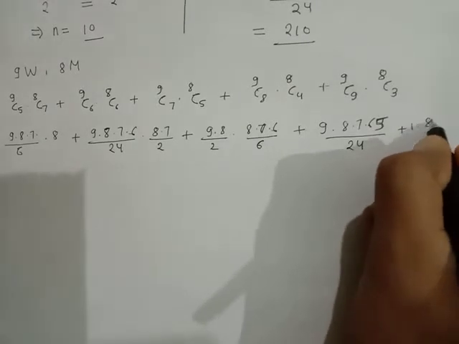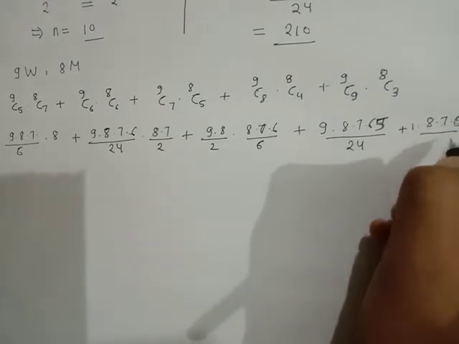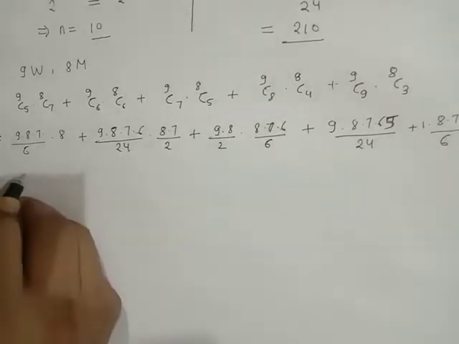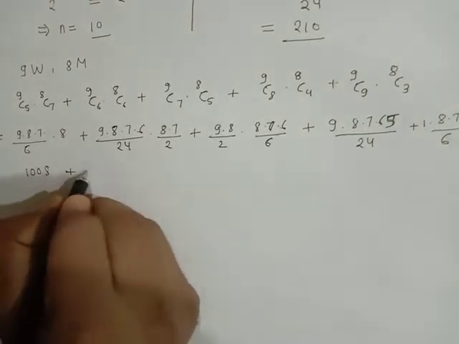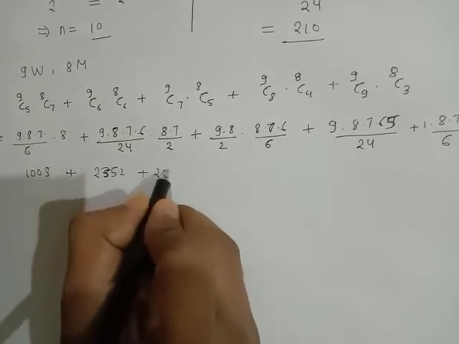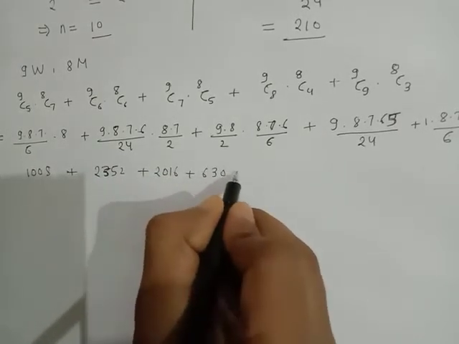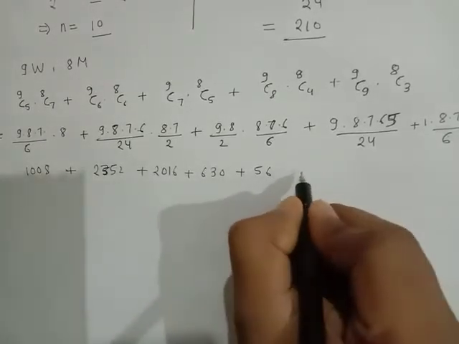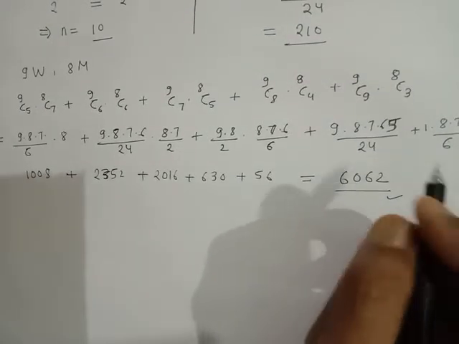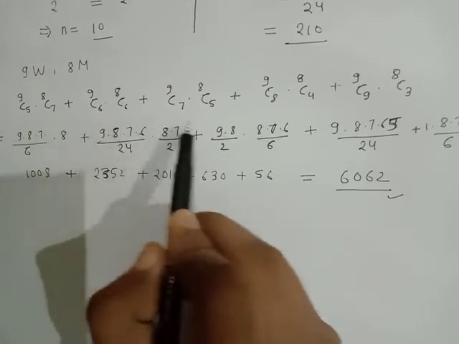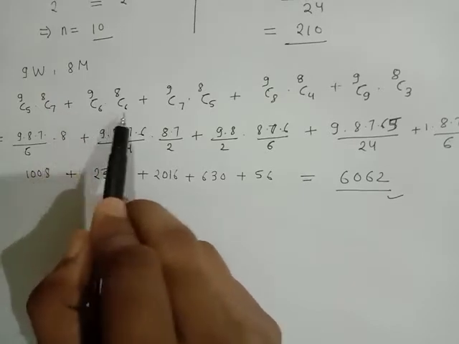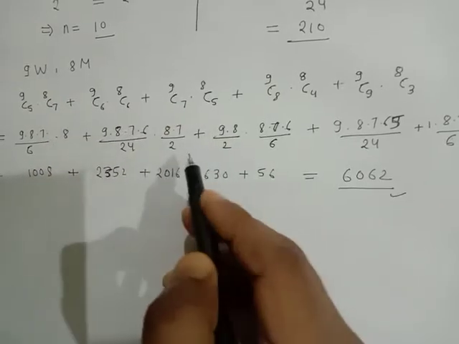This is 1 into 8 into 7 into 6 upon 3 factorial, that is 6. On doing the calculation we get 1008 plus 2352 plus 2016 plus 630 and plus 56. So finally we will get 6062 as the answer. The main thing is that we should know how to arrange this, and since these are different ways we can arrange, the plus sign will come in between them and not the multiplication sign.